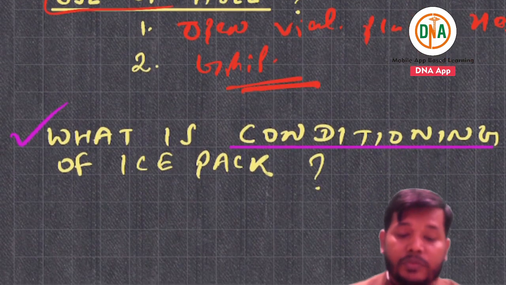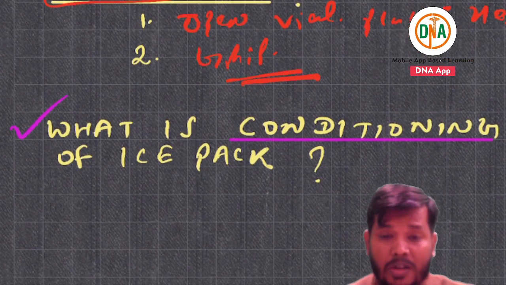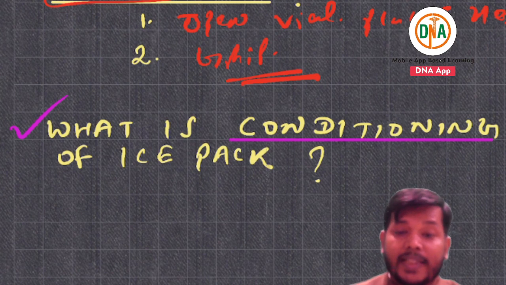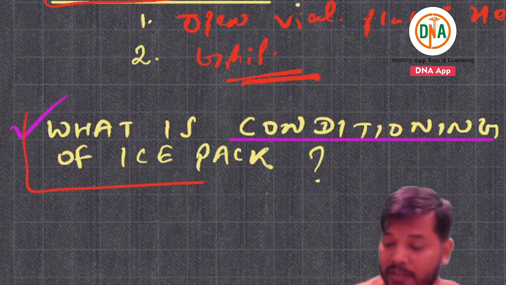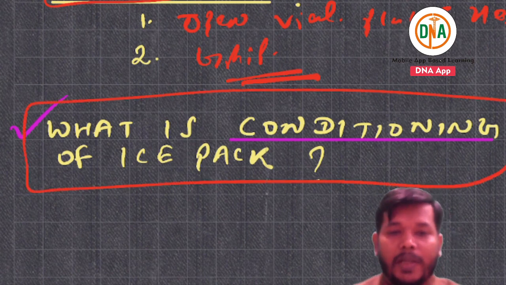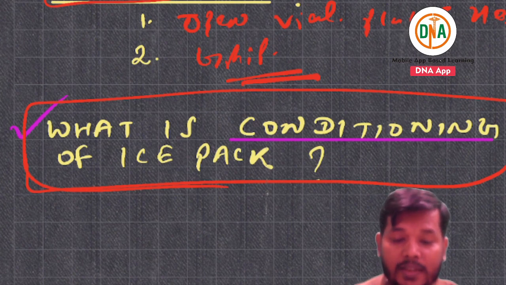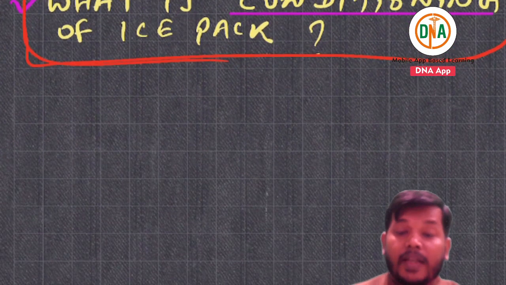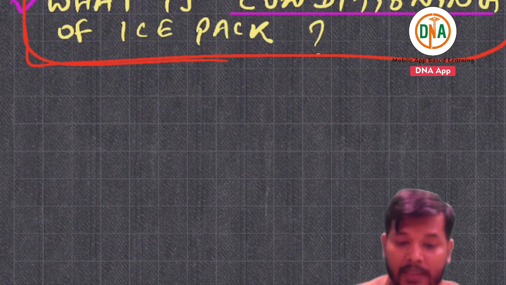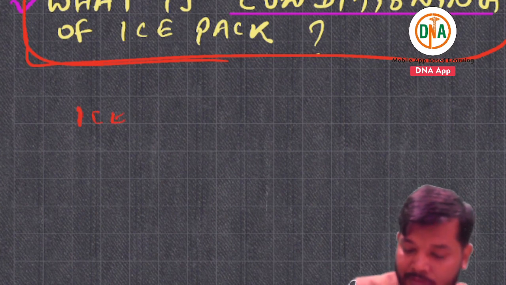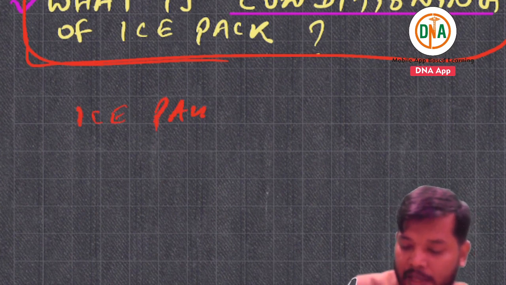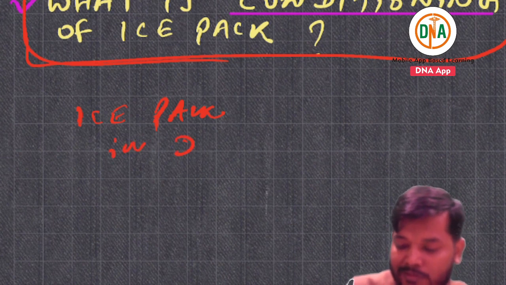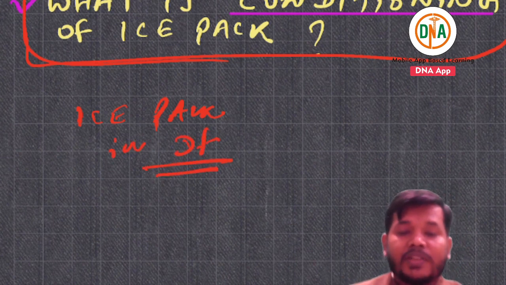This is not very important, but they can ask you what the conditioning of the ice pack is. Conditioning of the ice pack means the ice pack in the deep freezer, at what temperature?